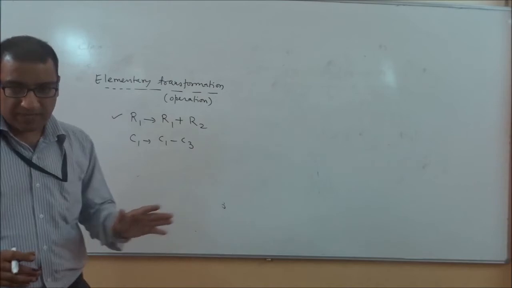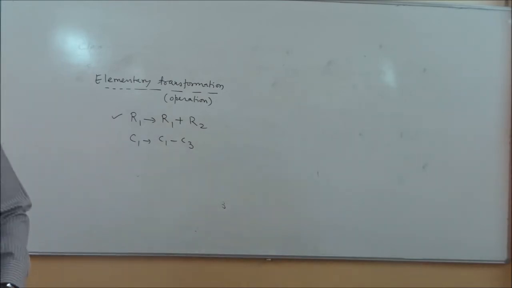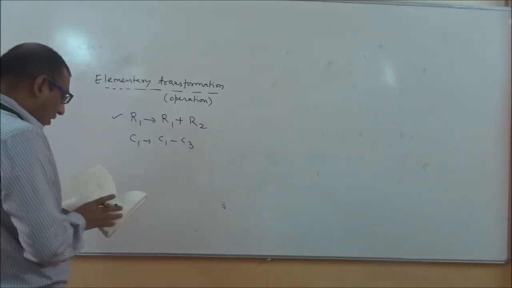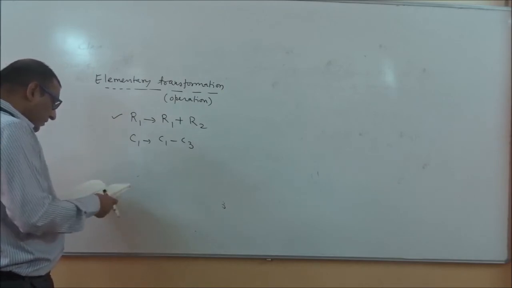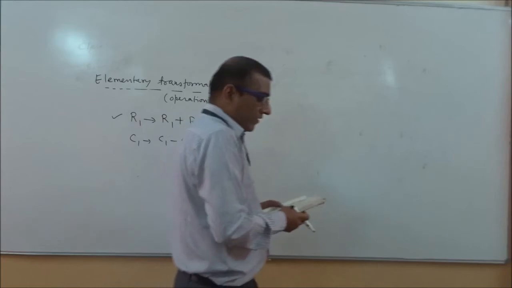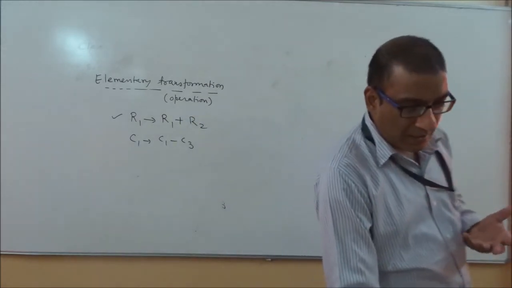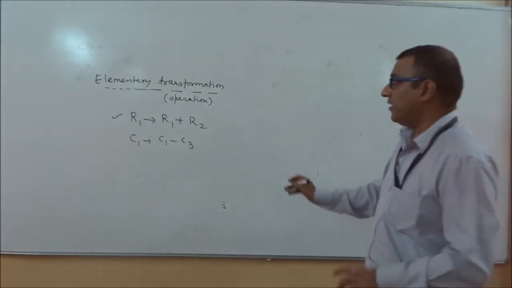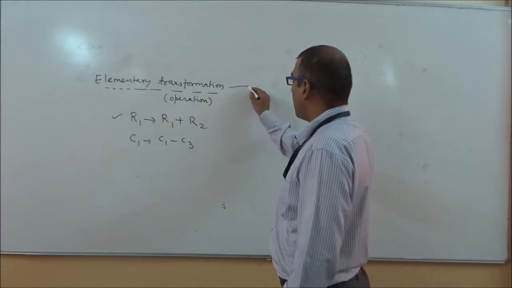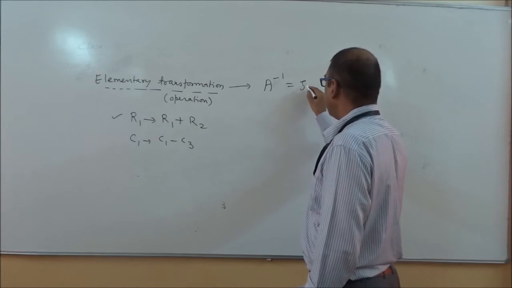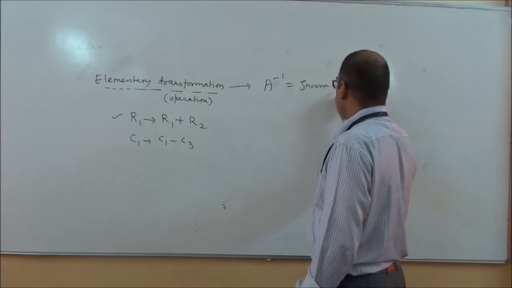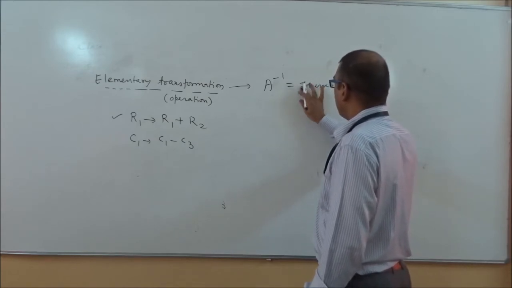I am taking one example here so that it will be more clear to all of you. See how we can apply the elementary transformation. And the question arises, why do we continue with elementary transformation? We are using elementary transformation for finding the value of A inverse, and this is known as inverse of a matrix.